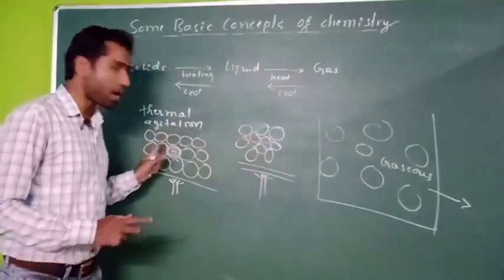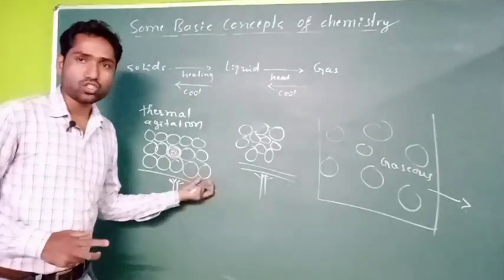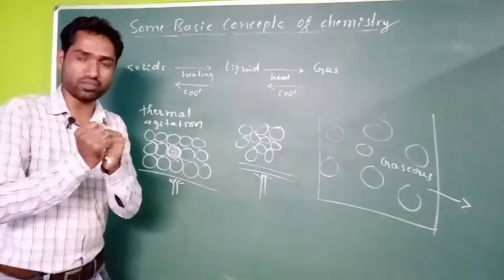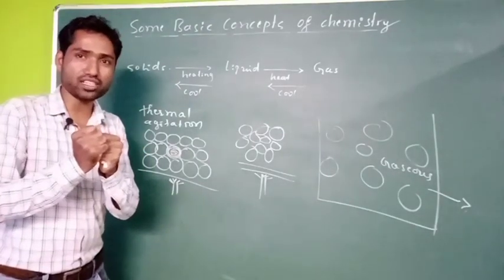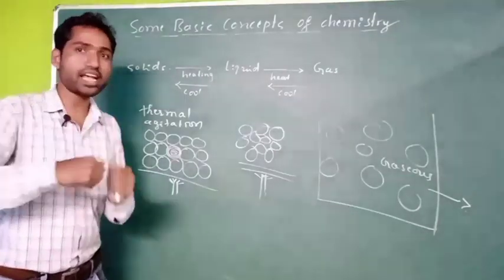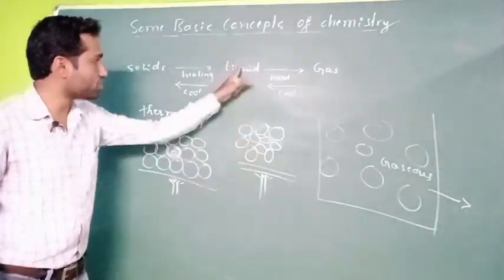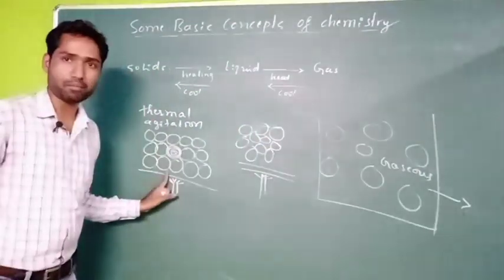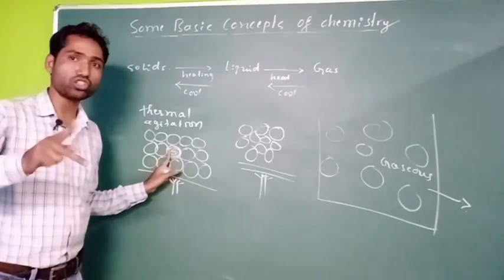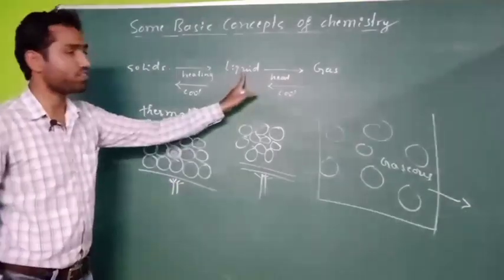So because of that, the particles are starting to settle at a fixed position. Because of that losing of thermal energy, the intermolecular distance is reduced. There is no thermal energy to break the intermolecular force. Because of that, the intermolecular force of attraction is increased. So therefore, the matter in the liquid state gets converted into solid state. In solid state, the intermolecular force of attraction is very high and the intermolecular distance is very small or negligible, right? So this is because of the cooling of the liquid state.